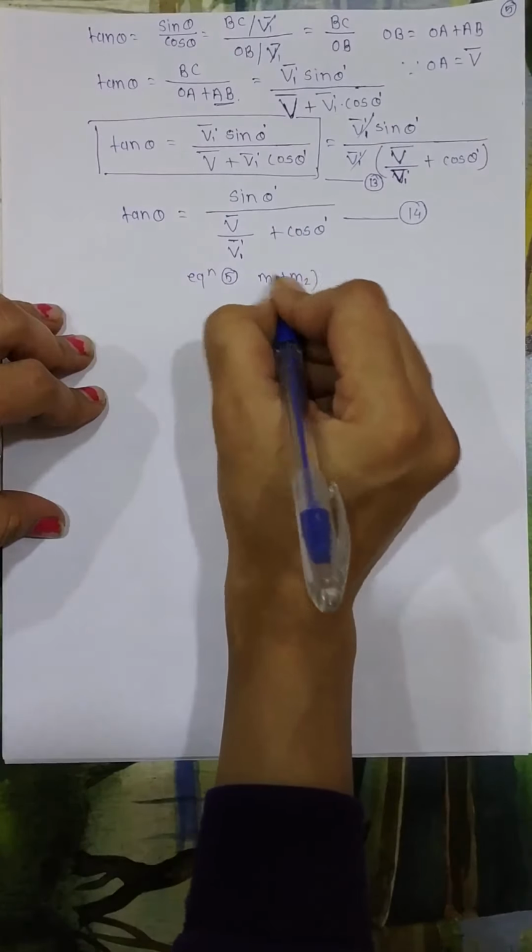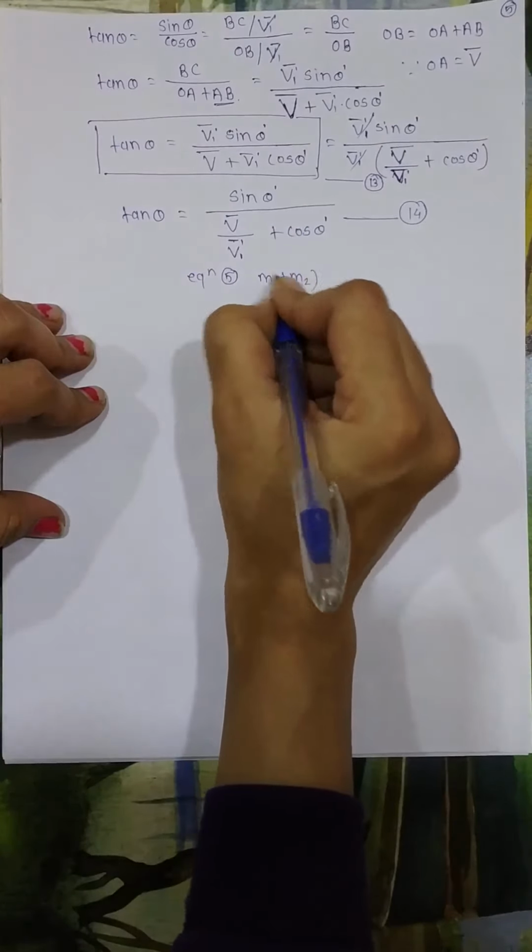So from this equation number 5, I can write the value of V bar as m1 upon m1 plus m2 into v bar. Also, we derived equation number 8 in the previous lecture that I have written over here. This was equation number 8.